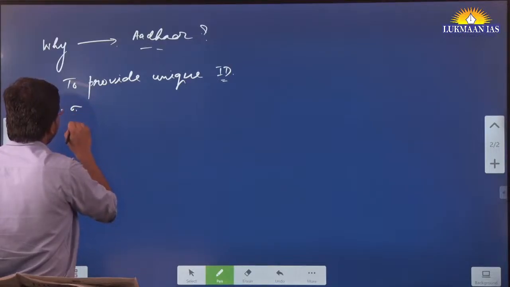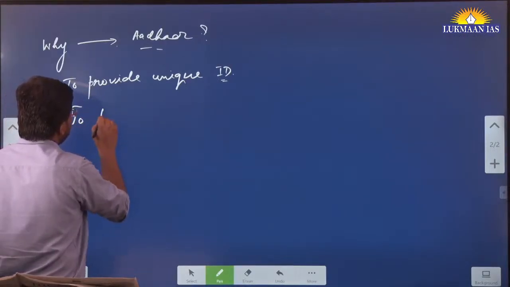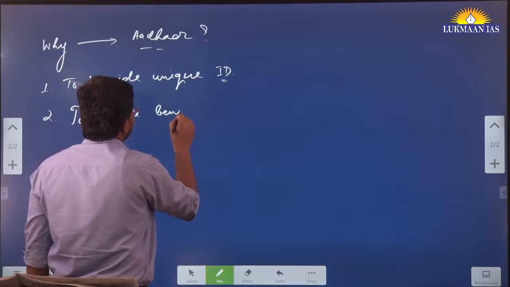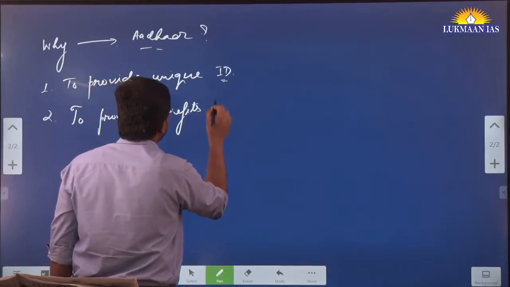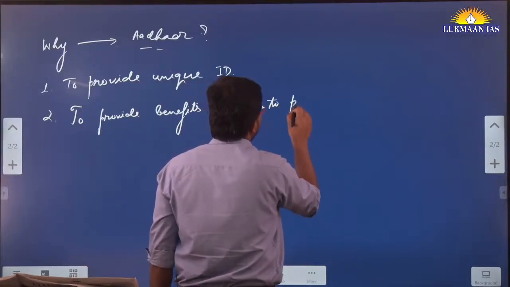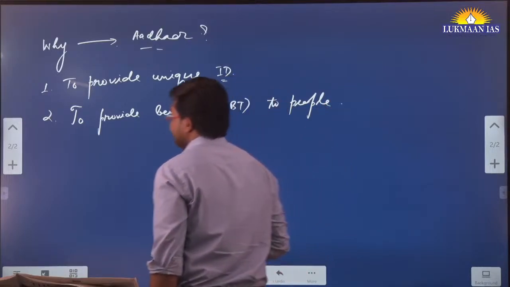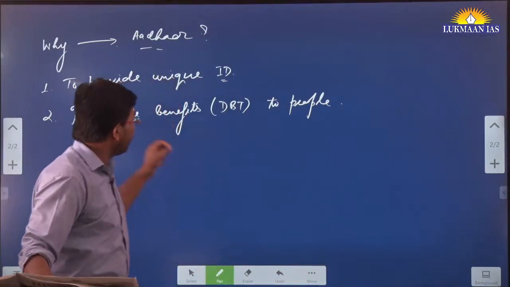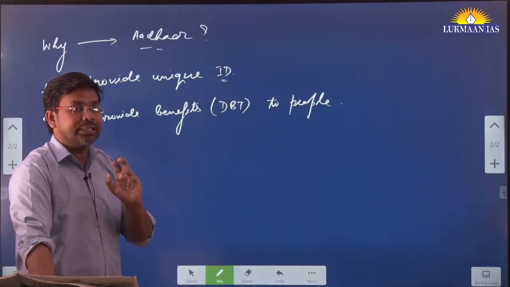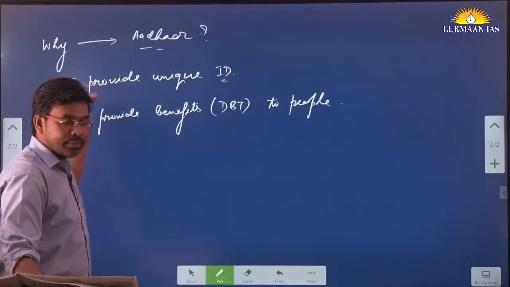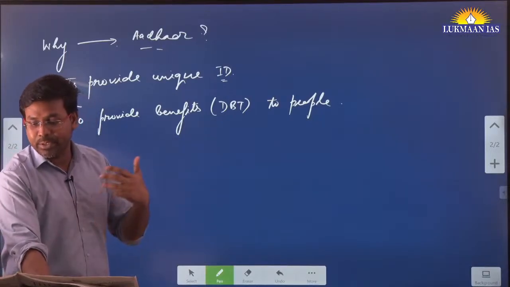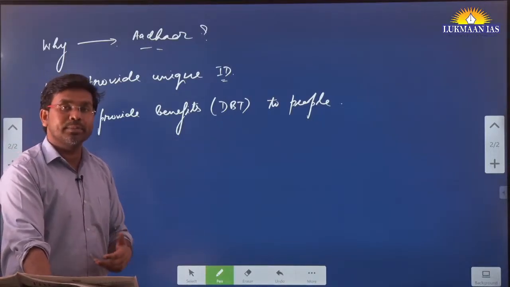or let's say direct benefit transfer, to people. And if we are directly transferring the benefit to people, it actually roots out the corruption, it roots out the middleman from the system. So these are some of the purposes of the government of India. However, the Adhar system is facing some problems at this point of time. What problems is it facing?